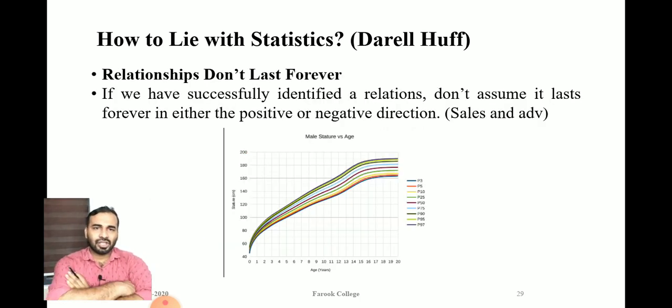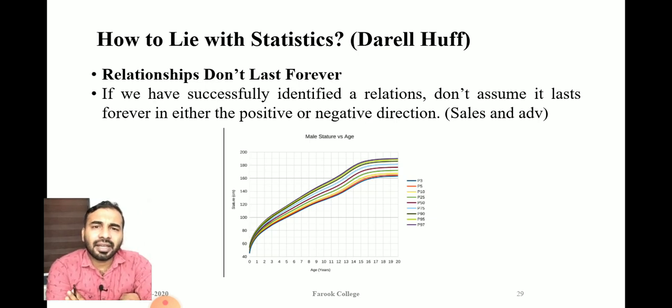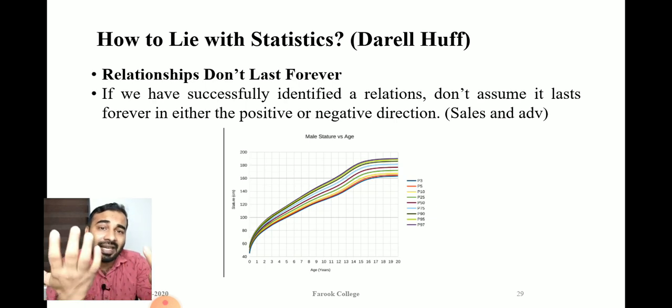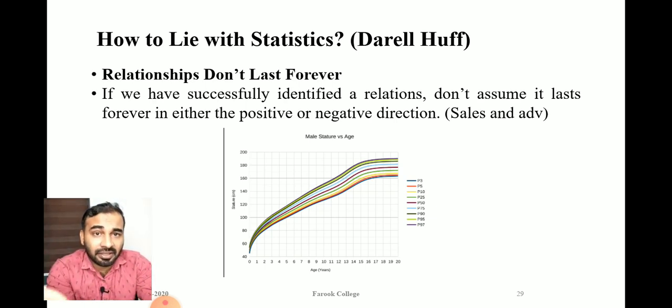Then the third issue that Darrell Huff raised is that the relationship doesn't last forever. In statistics, what we are doing is checking whether there is a relationship between two variables or not. Then we find some relationship, and what statisticians believe is that these relationships will last forever.